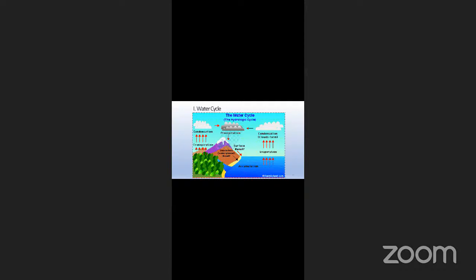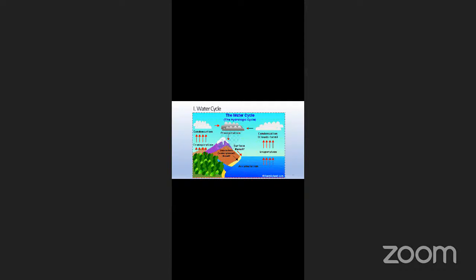The process is called transpiration. Through transpiration, whatever water from trees and plants gets evaporated is condensed. Then finally precipitation takes place, and again it comes back onto the earth in the form of rain.